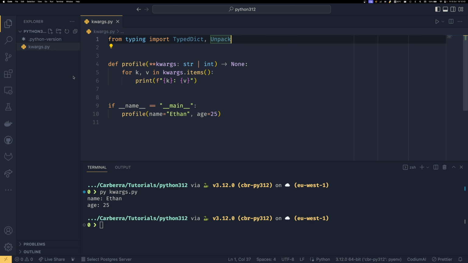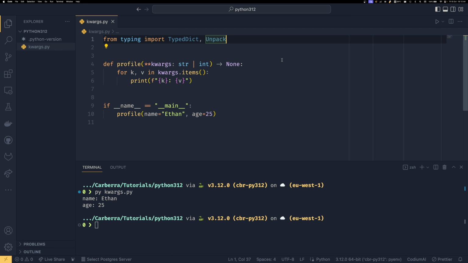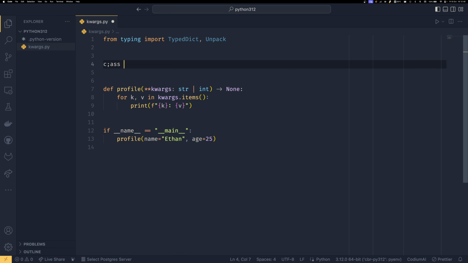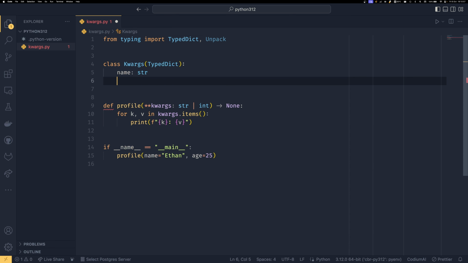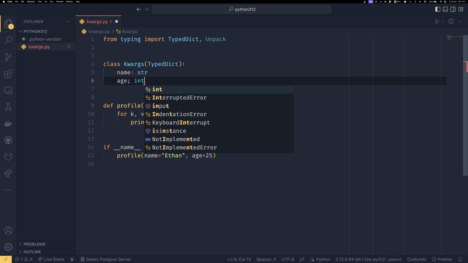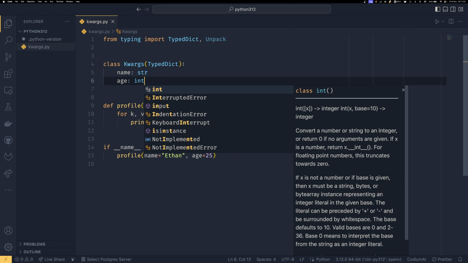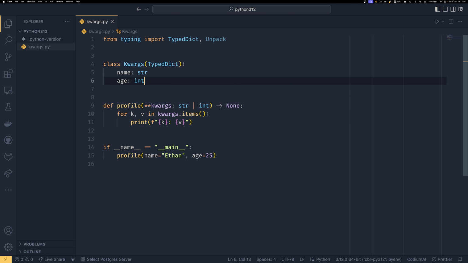So if I just move this a bit over so we have a bit more real estate, if we do class, let's say Attributes, let's call it Kwargs. That seems potentially a bit more suitable. We inherit from TypedDict, and we just create a normal TypedDict. I've already done a video on TypedDicts. If you want to go see that, that will be in the cards in the top right of your screen as you see it. And now instead of this, we can do